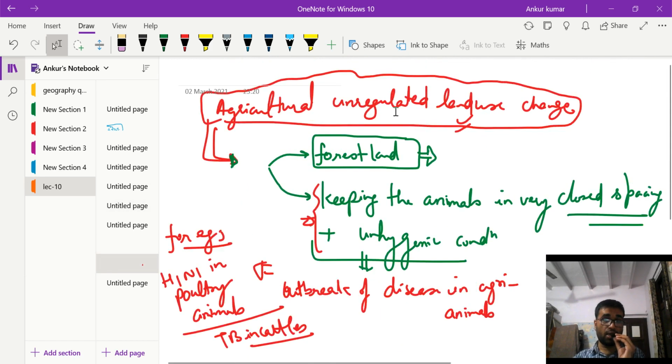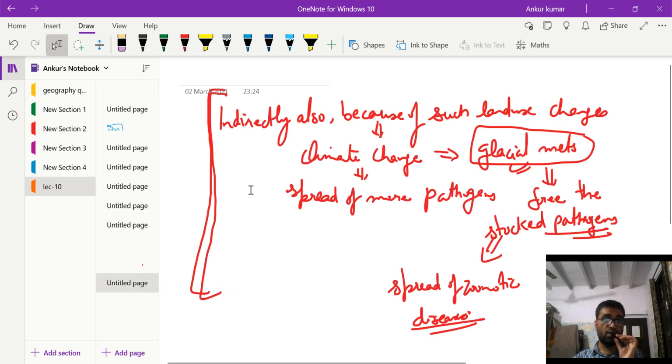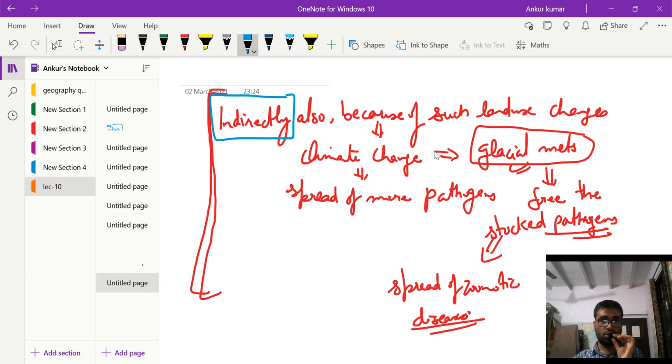Then next we can write about the unregulated land use changes in agriculture and how such land use has led to the spread of disease and outbreaks in animals. And finally, these three were the direct changes, and finally indirectly, how land use change would spread the disease and pathogens. So this was the first topic, a detailed discussion of land use.